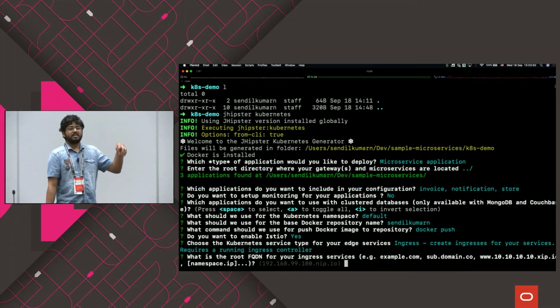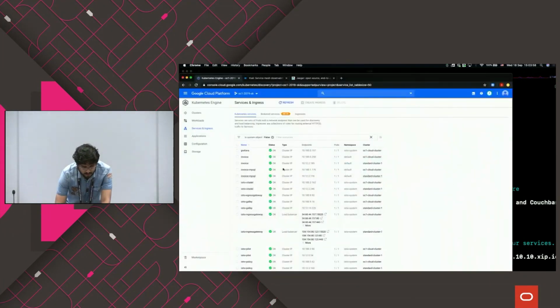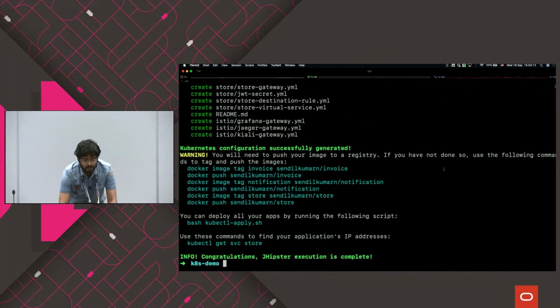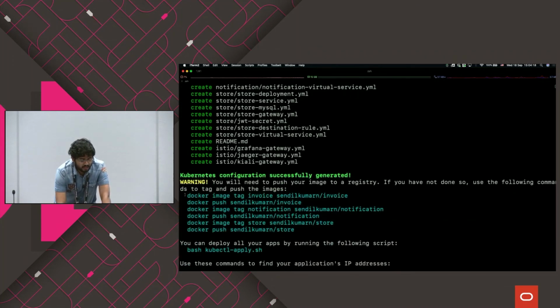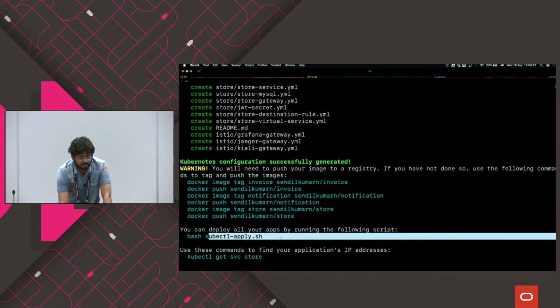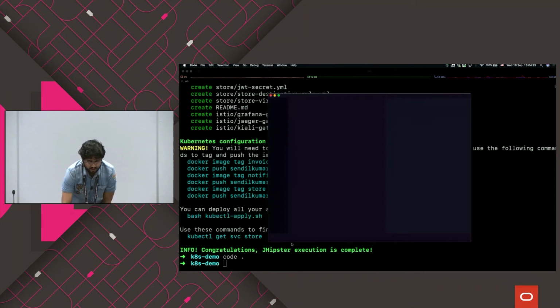And then it asks me for an ingress service. So basically, you need to have a service that runs on top of your application with which you're going to connect it. Let me go to my cluster. My cluster is running over here, and let me take this IP. This is my ingress gateway IP, and I'll just add these few words, nip.io. So now it generates all those files for me, and also gives me a set of commands to tag those images, push those images to the repository, and then run this kubectl apply command to do all those things.